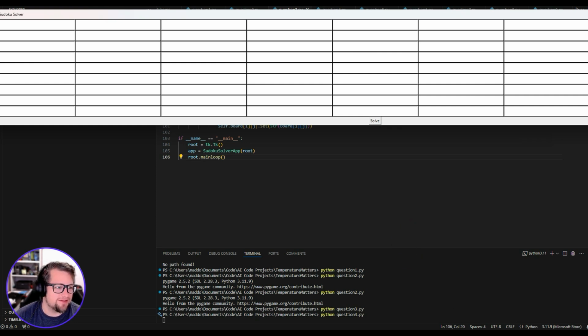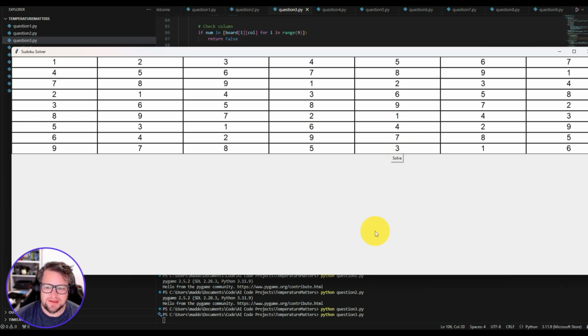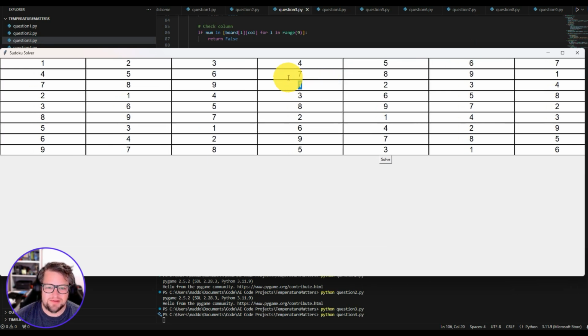What is this? Can I resize that? No. Oh, I can slightly. Let me hit solve. What happened? That is the weirdest thing ever. Can I? Okay, so it's just formatted poorly. Can I type stuff in?